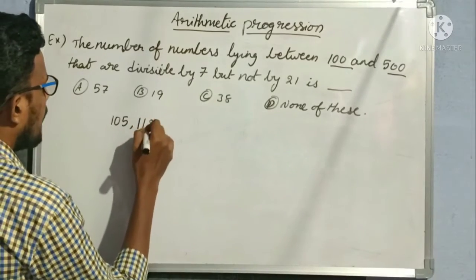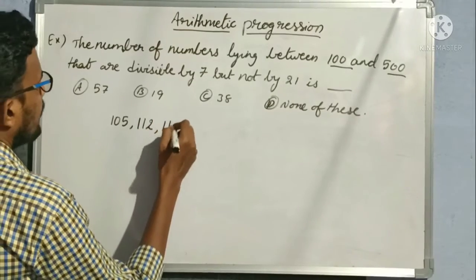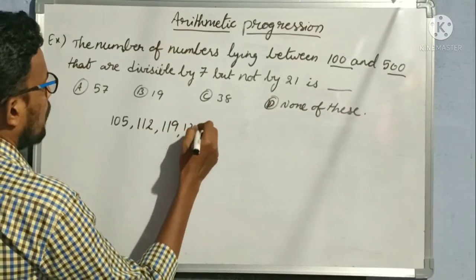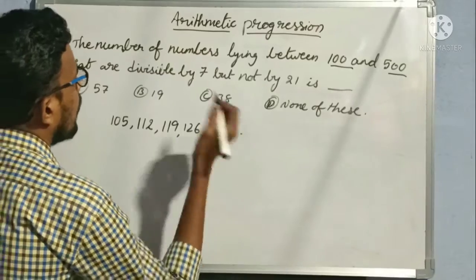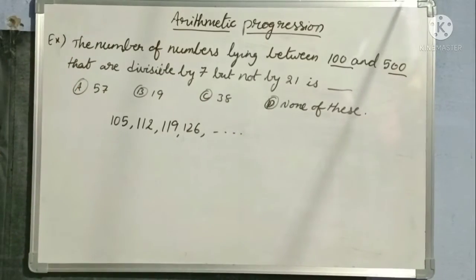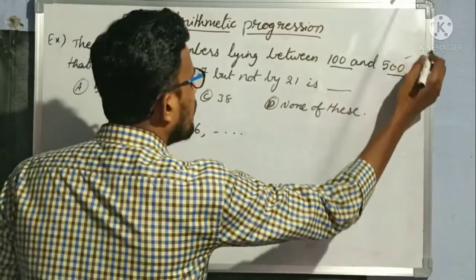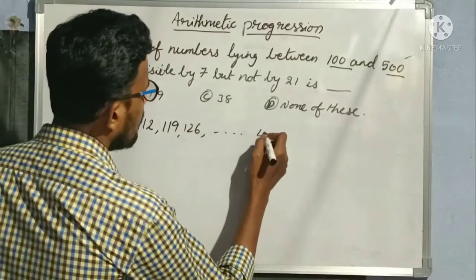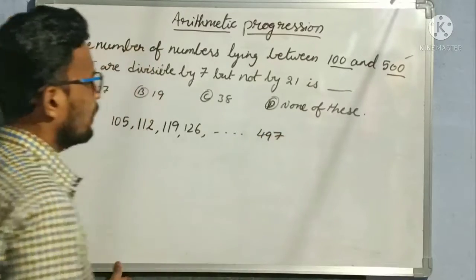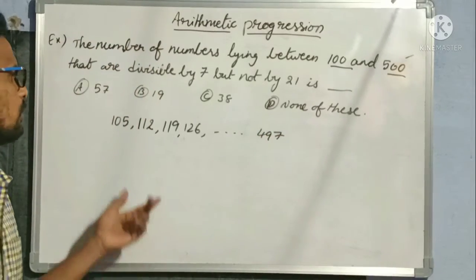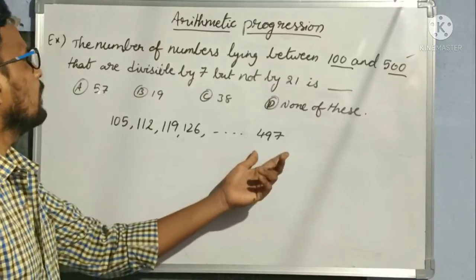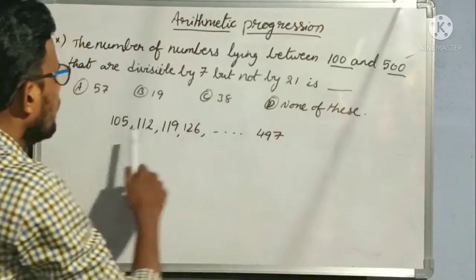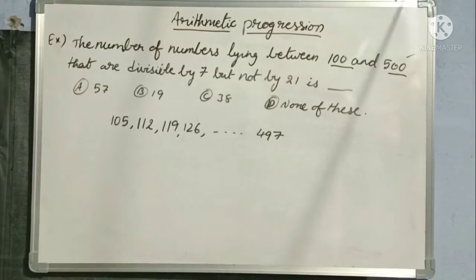After that 112, 119, 126 and so on, up to the last number divisible by 7 before 500. What is that number? That is 497. So these are the numbers between 100 and 500 which are divisible by 7.